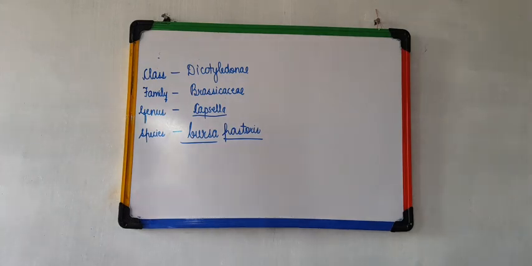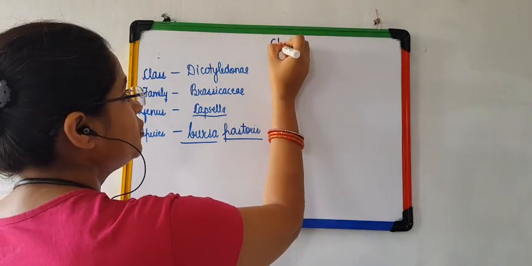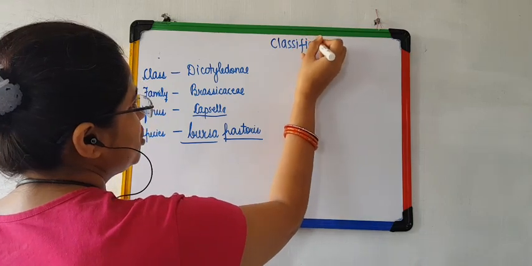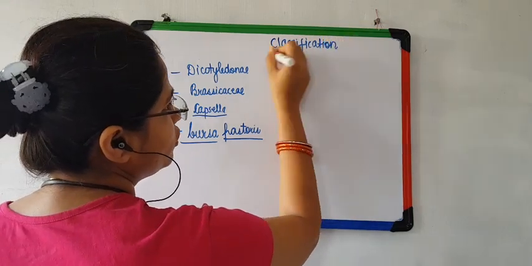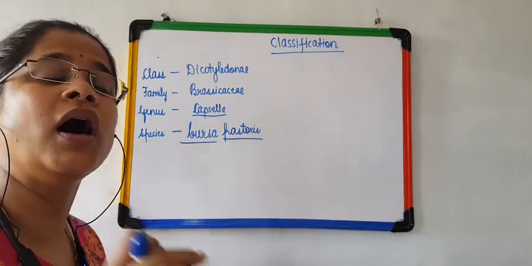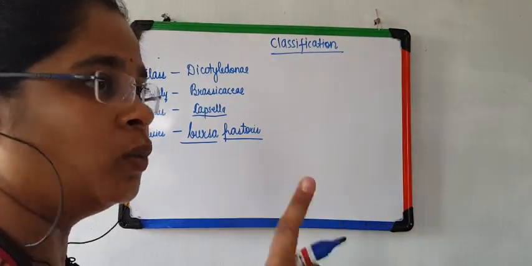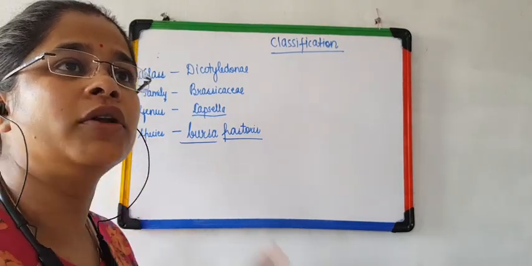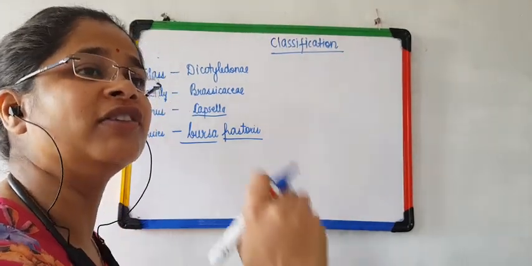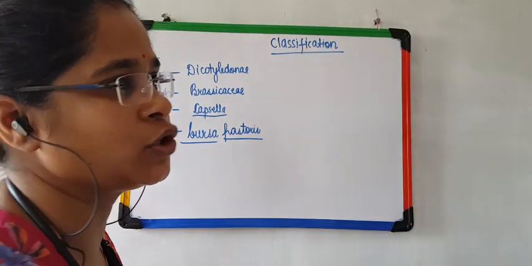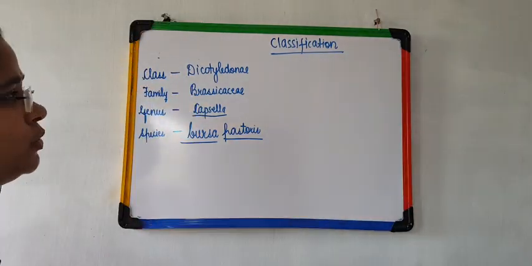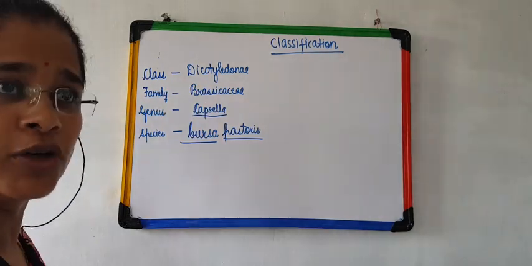Okay, let us start with the classification of angiosperms. In classification, we are going to talk about the taxonomical hierarchy, right? We know what taxonomical hierarchy is: the arrangement of organisms at various taxa, at all levels, is known as taxonomic hierarchy. Here we are going to study the class of angiosperms. The class of angiosperm is Dicotyledone.